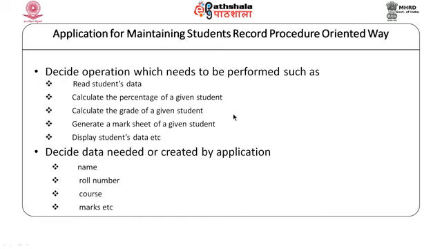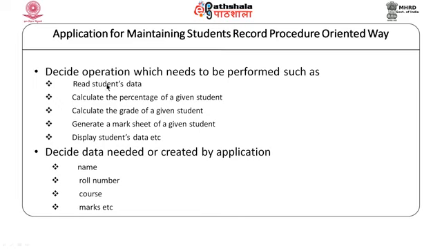Let us say we need to read the student's data, calculate the percentage of the student, later compute the grade of a given student, and generate the mark sheet for the student or display student data, etc. There can be many more functions required.